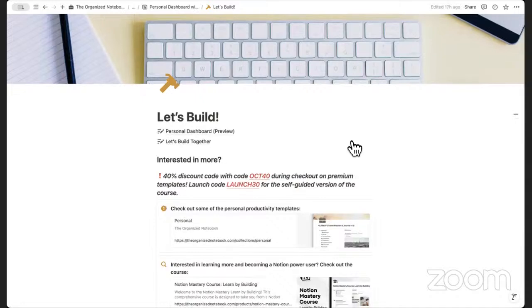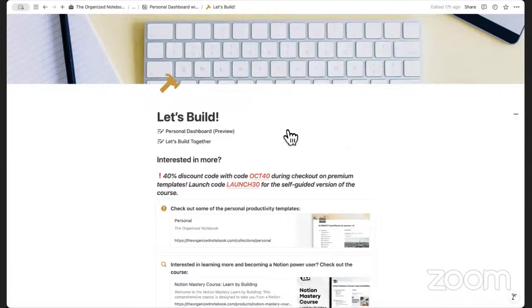So the next step here is that we'll be building a personal dashboard from scratch during this session. And if you have an empty Notion page, you're more than welcome to follow along as we go through this. If this is too fast, this will be recorded, so you can also reference it later.